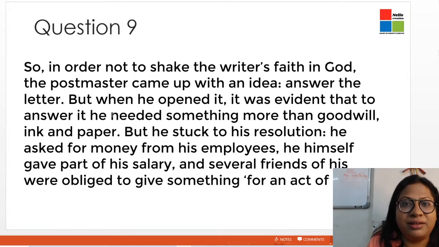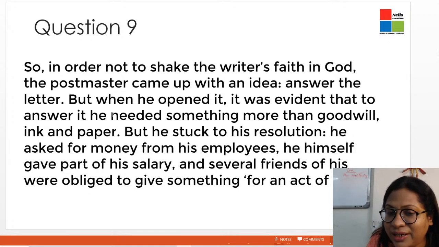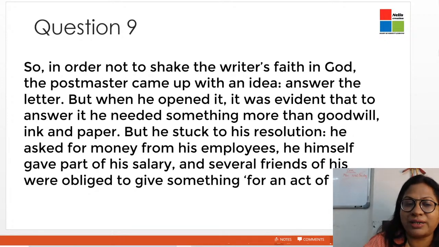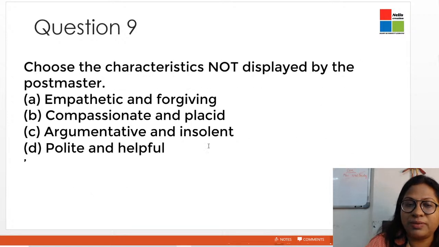He needed money, and he had to arrange the money. He initially wanted to reply to the letter, but then he realized that he needed money. So he arranged the money from his employees, he contributed a part of his salary, and he also asked his friends to donate something as an act of charity. This is the meaning of the extract. Now let's check the questions.